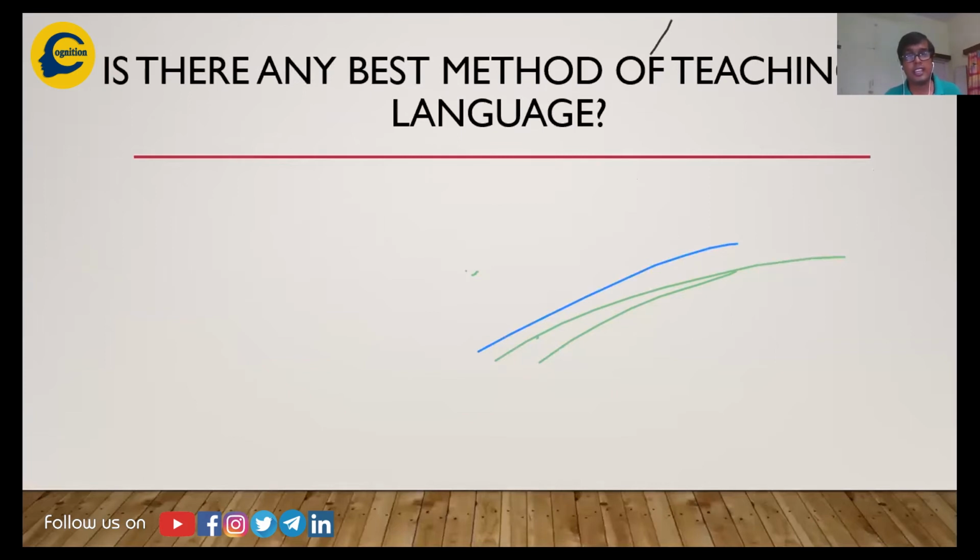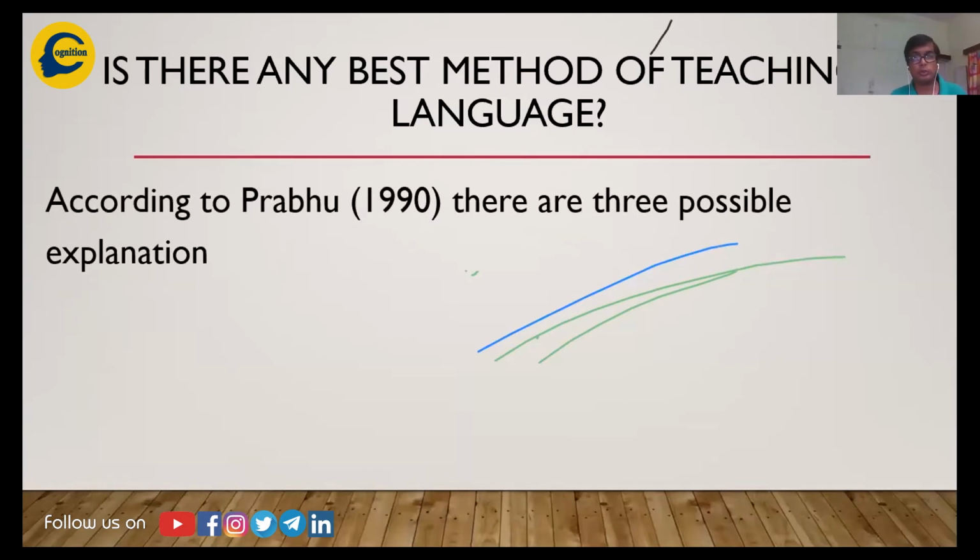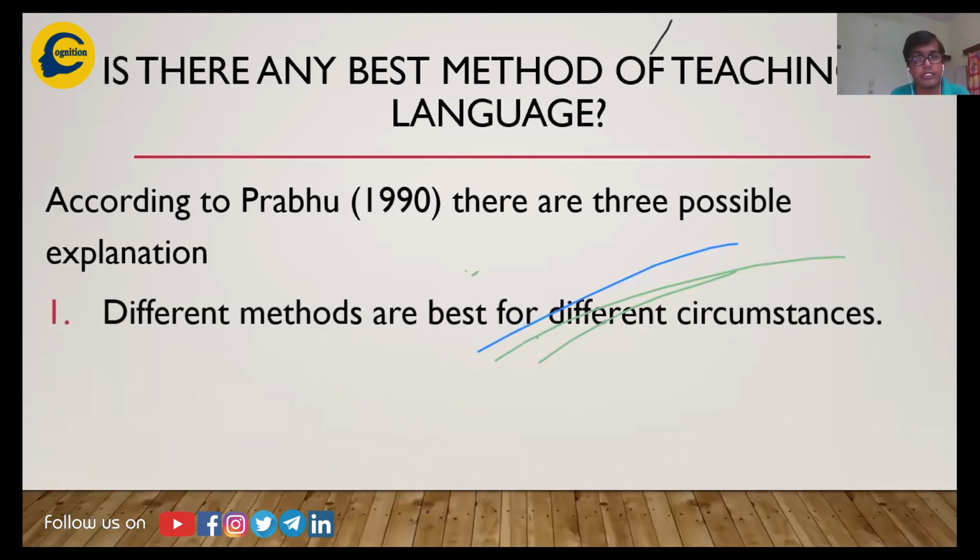Now, is there any best method of teaching language? Till now, I have been telling you all these problems and all those things. But is there a clear-cut method? Which is the best method then? Let's ask this. According to Prabhu, an eminent scholar, in 1990, he says that there are three possible explanations to a question like this: is there any best method of teaching language? First explanation is that different methods are best for different circumstances.